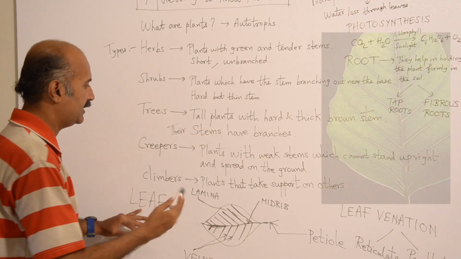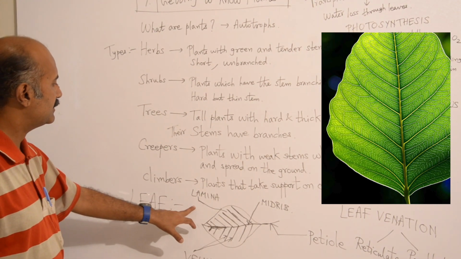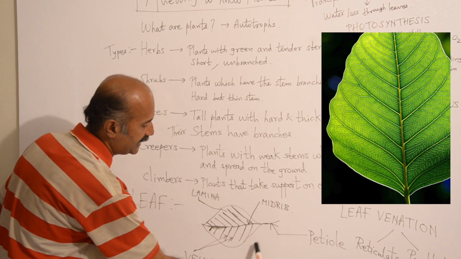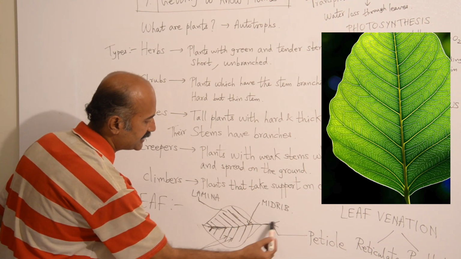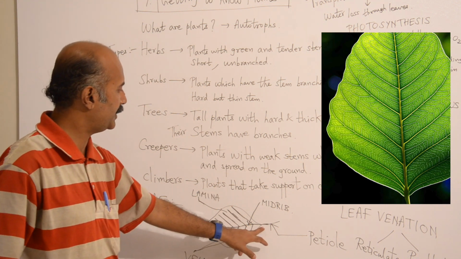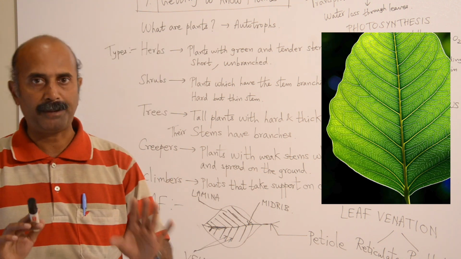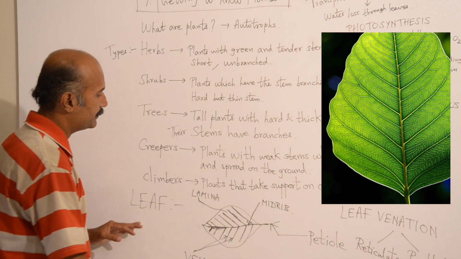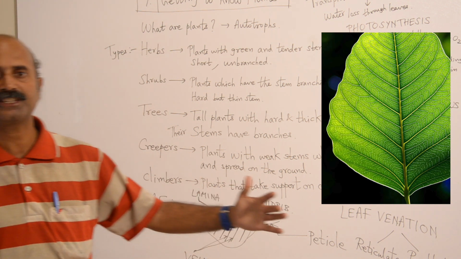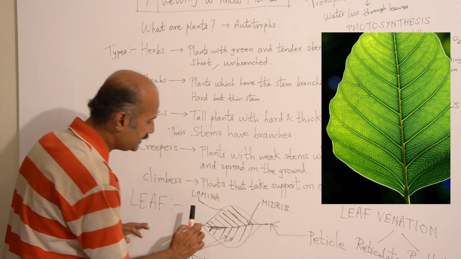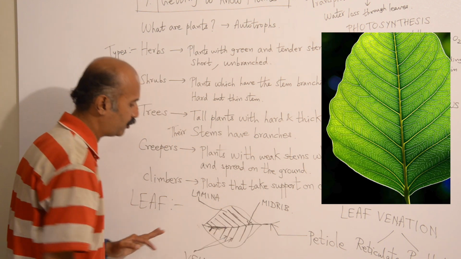This is the basic structure of a leaf, a standard leaf structure. It has a surface area and it has a midrib like this. This area is the midrib, and the point where the leaf is connected to the stem, this area is known as petiole. Now the open surface area is known as lamina. Lamina is the surface, and these small lines which are drawn from the midrib are known as veins.